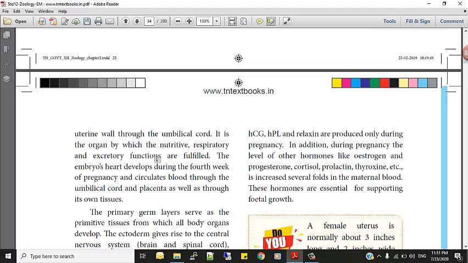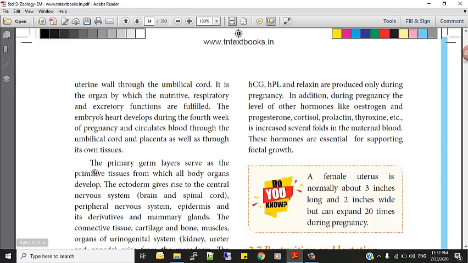Internal organs don't work that much yet. Only the heart beats, and the respiratory and excretory functions happen through the placenta. The embryo's head develops during the 4th week of pregnancy and circulates blood through the umbilical cord and the placenta as well as through its own tissue.